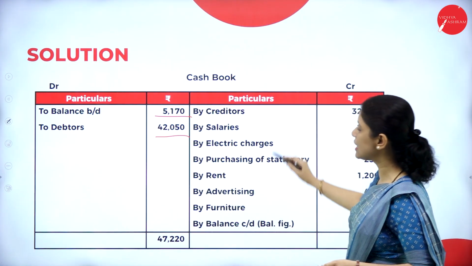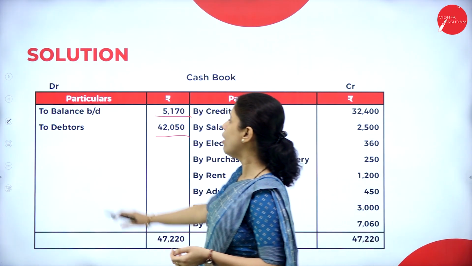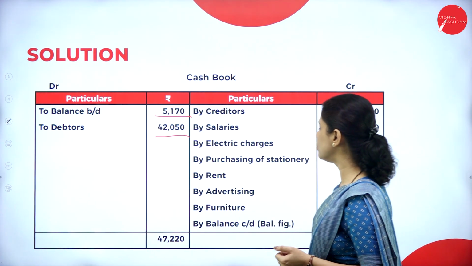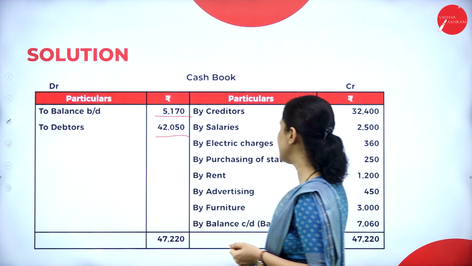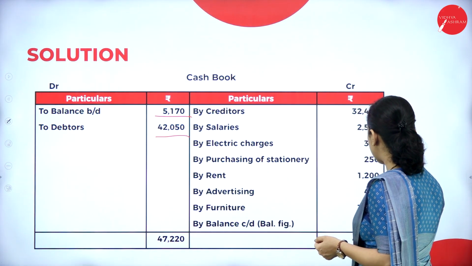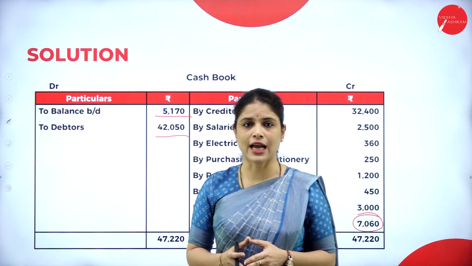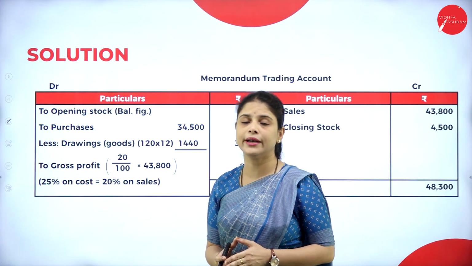That means here all the expenses will come and here all the incomes will come or receipts. So here when we total it, the total will be 47,220 and this balancing figure is called as the closing balance of cash book.